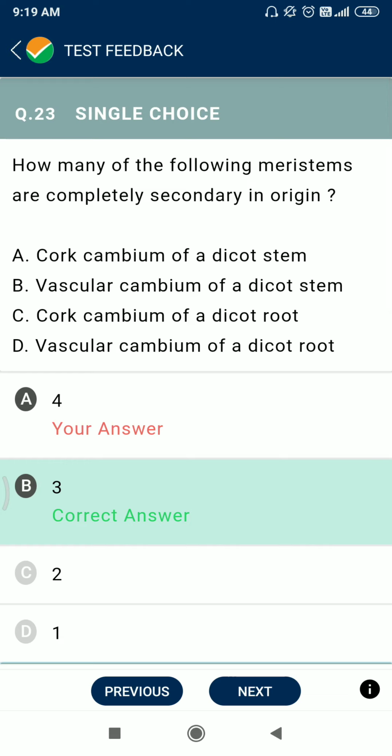Question number 23. How many of the meristems are completely secondary in origin? Cork cambium of a dicot stem. It is present in a monocot stem. Vascular cambium of a dicot stem. Yes, cork cambium of a dicot stem. Vascular cambium of a dicot root. Third is also correct.